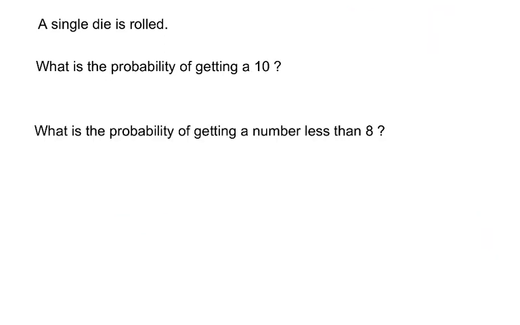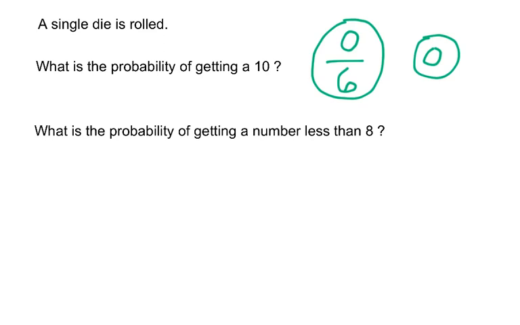Sticking with that same single die, let's look at two more questions. What is the probability of getting a 10? Well, again, probability of successes over outcomes. I know I have 6 outcomes, and how many of those would be successes? How many of the sides of a single die would be a 10? Well, I have 1, 2, 3, 4, 5, and 6. None of them are a 10, so I don't have any successes. So that probability is 0 out of 6, which also we could just say is 0.